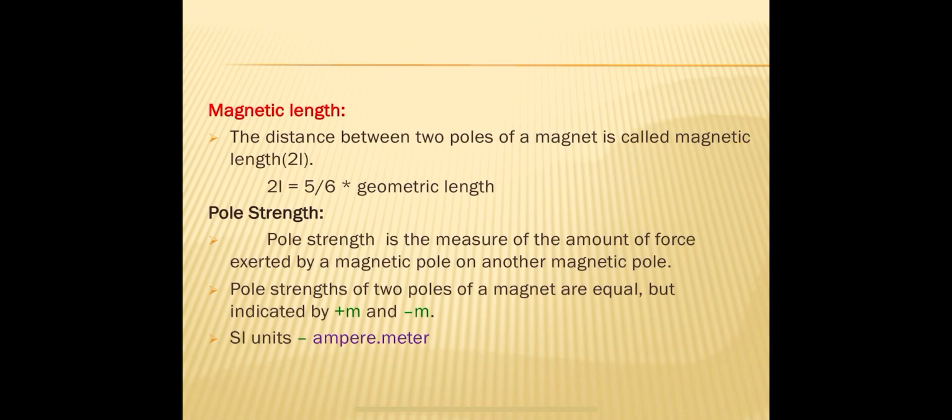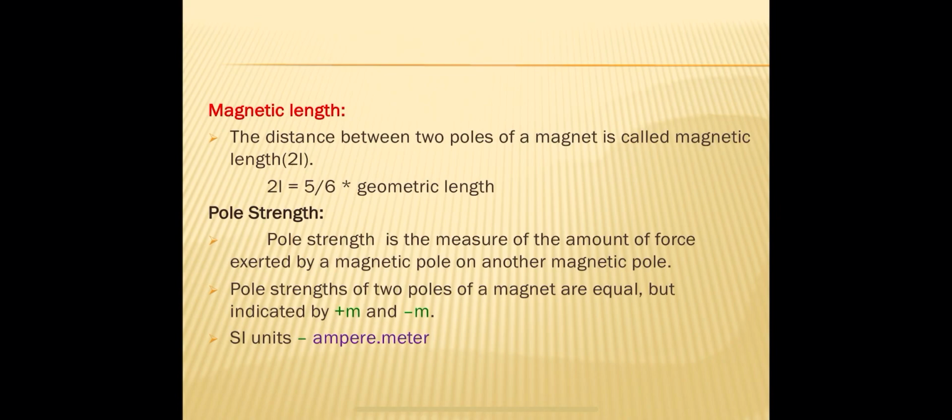And so each magnet possesses two poles, that means it possesses magnetic length and pole strength. The strongness, the effectiveness of a magnet can be determined by these two, magnetic length and pole strength. If the magnetic length is high and pole strength is high, then that magnet is considered a strong magnet.